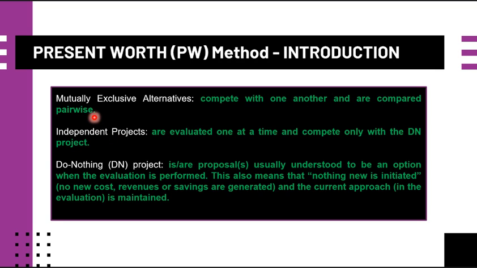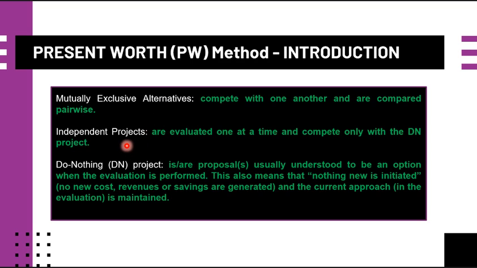So one alternative is compared to the other alternative, and this other alternative is compared also with another alternative. So they are competing with one another, and they are compared pairwise. This is for mutually exclusive alternatives.